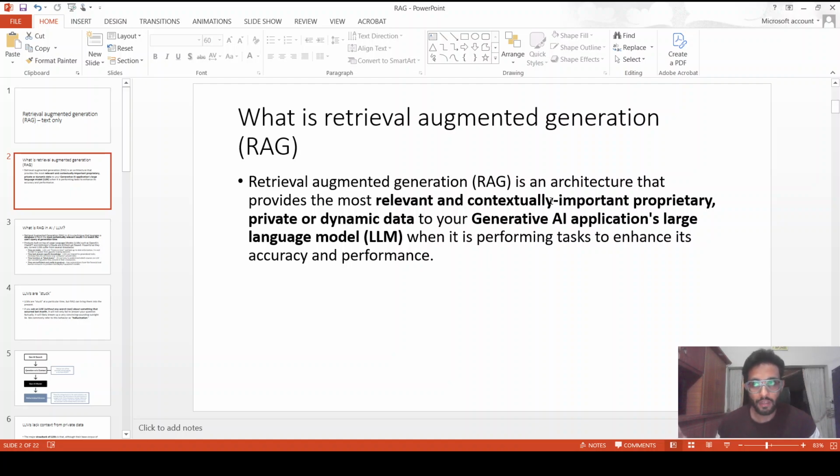Here, consider an example of Volvo, a truck manufacturer. If they want to build a chatbot that can help their maintenance personnel maintain Volvo trucks, there are n number of models, and each model has a manual that has over 1,000 pages. Manually it's very difficult, and those LLMs do not have access to the documents.